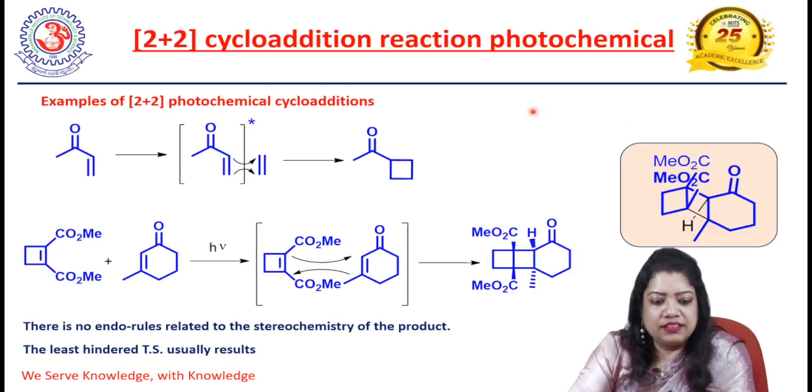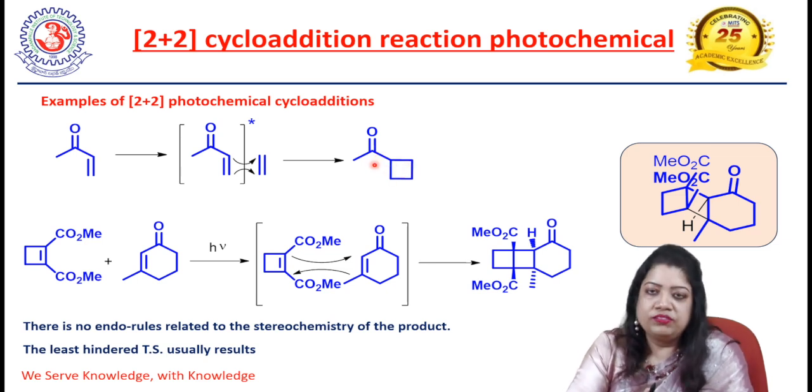So here are some examples of 2 plus 2 cycloaddition reactions. Here one alpha beta unsaturated carbonyl compound reacts with one olefin to give this cyclobutane system with one carbonyl side chain.